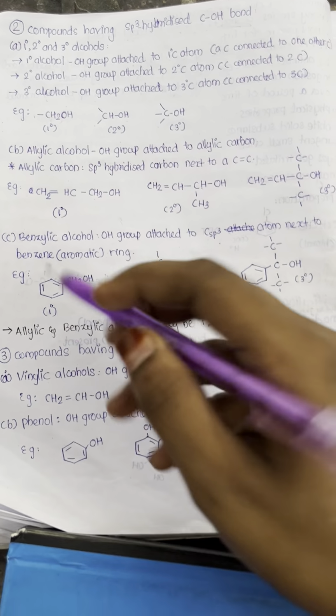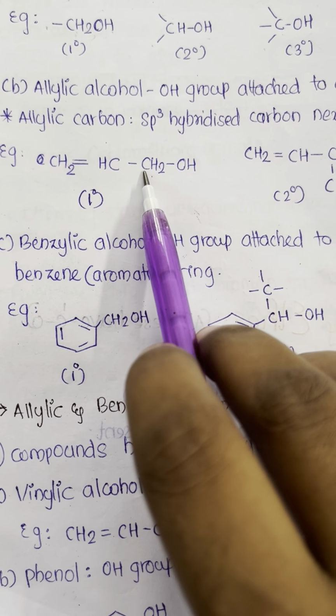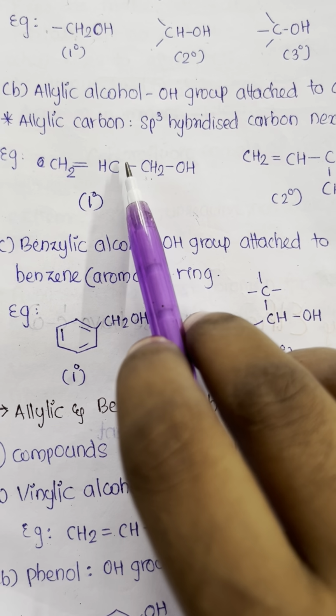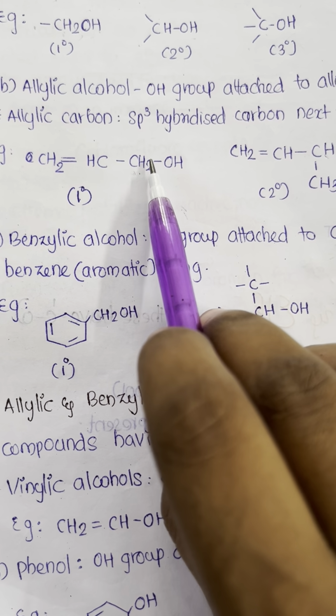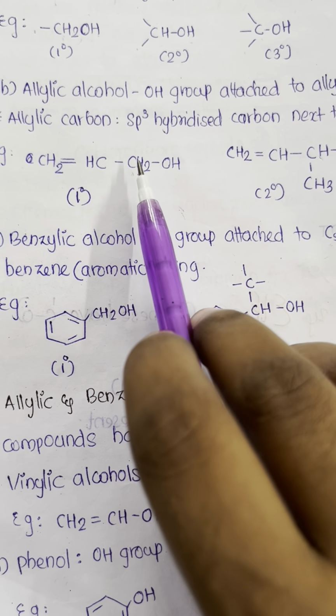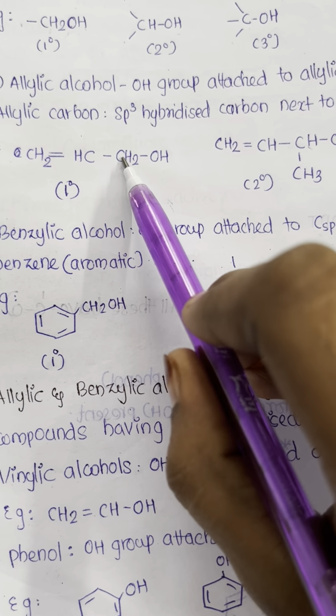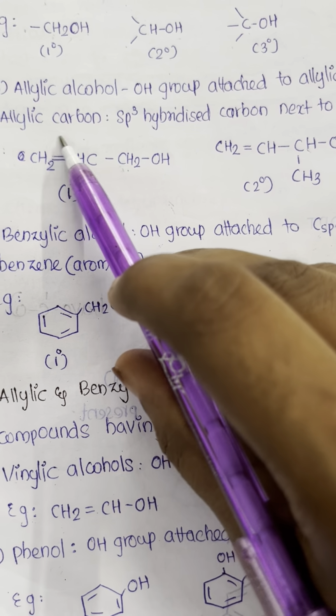Here you can see this OH is connected to a carbon which is sp3 hybridized. It has 1, 2, 3, 4, that means all four valencies are satisfied by single bonds. So this is an sp3 hybrid carbon which has an adjacent double bond.